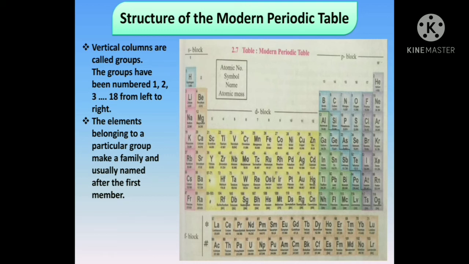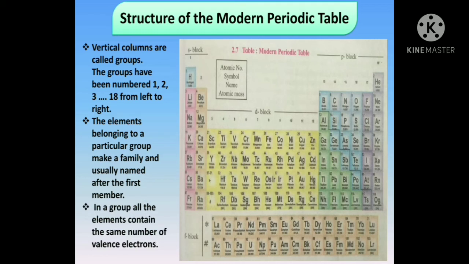In the same way, group 1 is called the family of alkali metals, and all the groups are named accordingly. Group 2 is the family of alkaline earth metals, and the last, helium, neon, argon, are noble elements or zero group elements. So in this way, every group is named as they make a family.